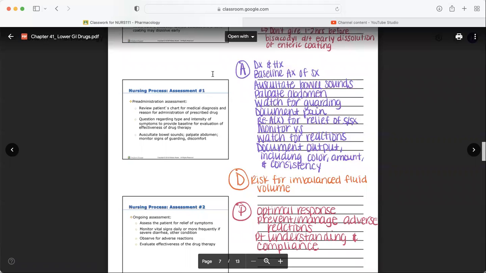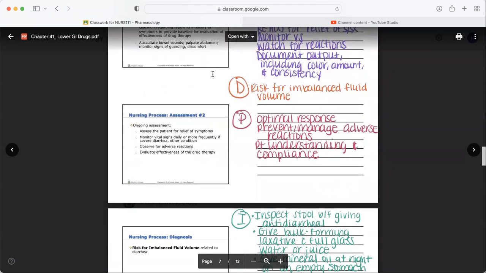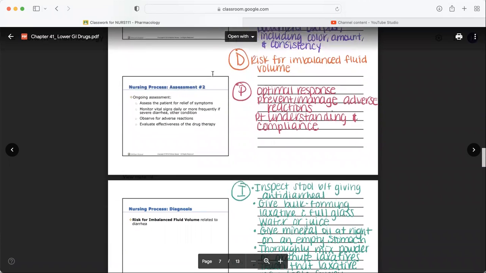Watch those vital signs. Watch to see how they respond to that medication. Be documenting your output, especially color, amount, and consistency of bowel movements. Big diagnosis here, risk for imbalanced fluid volume, right? Maybe they've lost too much because of the diarrhea. So that might be an issue. Or maybe the laxative is causing them to lose too much fluid. Optimal response would be our goal, right? We want to see you respond to the medication.